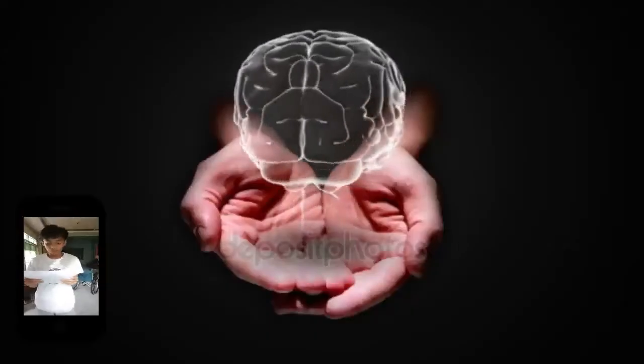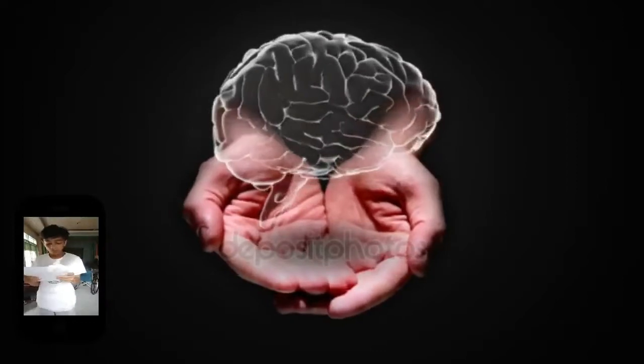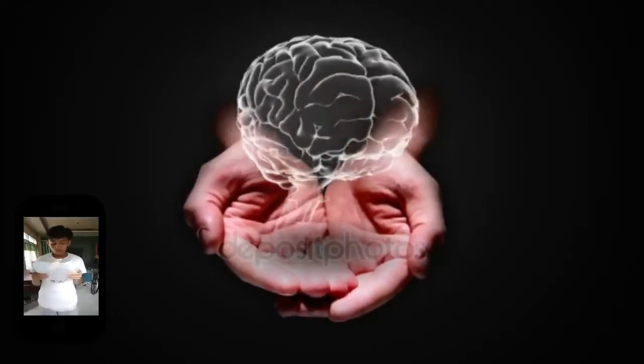Below the cerebrum is the cerebellum, which controls muscle coordination and balance. The medulla controls involuntary actions such as the heartbeat, breathing, and digestion.